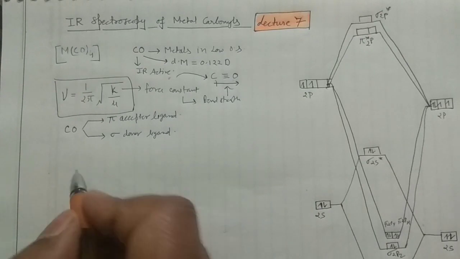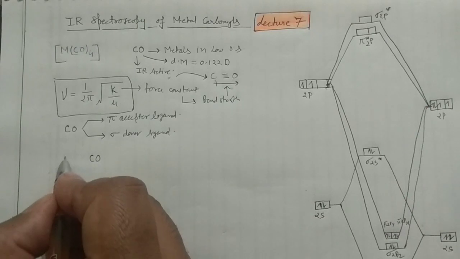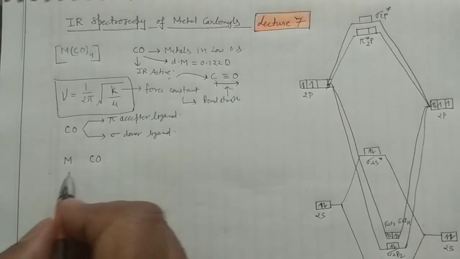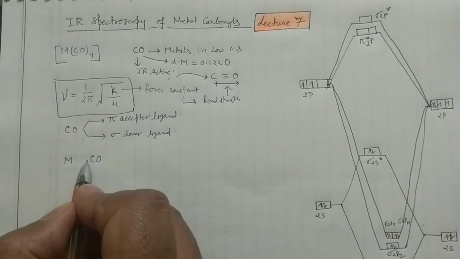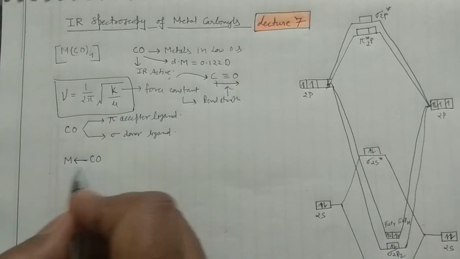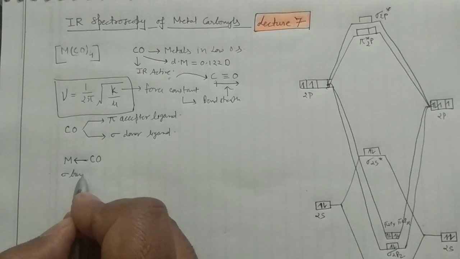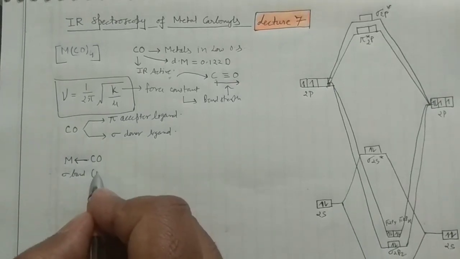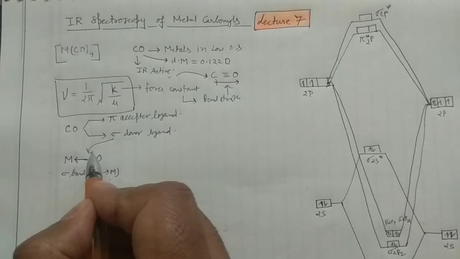The simple meaning is that, say for example, you have the carbonyl group here and the metal somewhere here, which would be a transition metal. So it will have metal d orbitals, and into these d orbitals the carbonyl can donate an electron pair. What kind of formation do you have in that case? It is the formation of a sigma bond, and this sigma bond is from ligand to metal. In that case it acts as a sigma donor ligand.